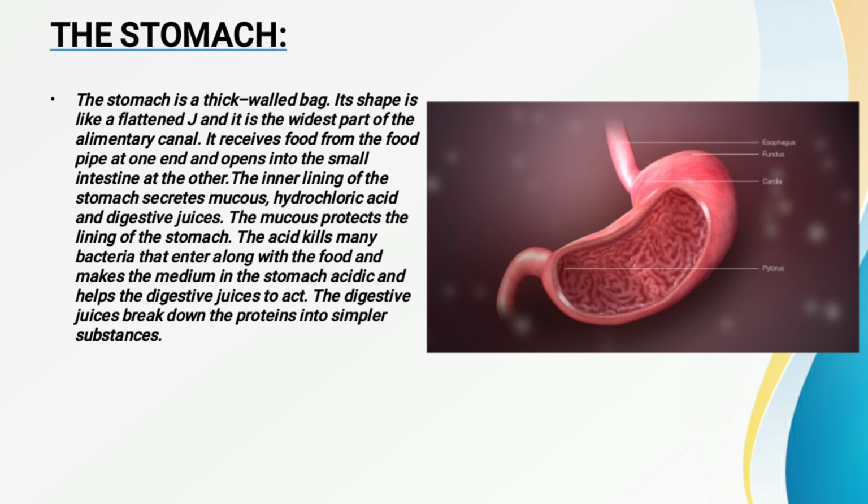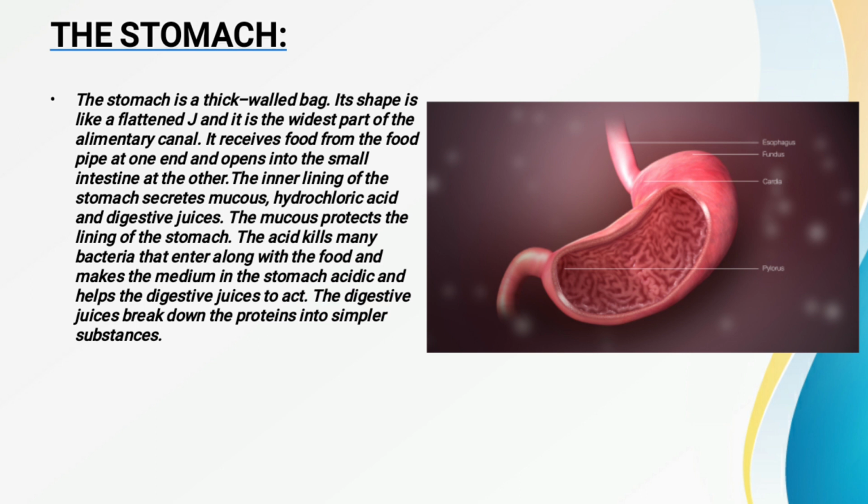Now you can see that the stomach at one end is attached to the esophagus or the food pipe, and at the other end it is attached to the small intestine, means it has an opening in the small intestine. Fine. Now what happens, it receives the food from the food pipe at one end.